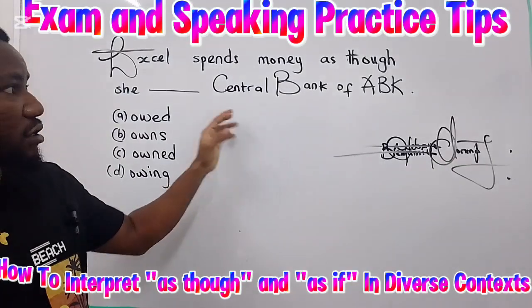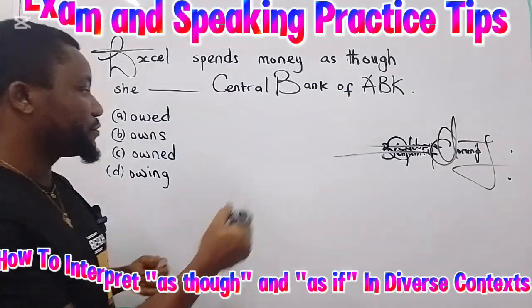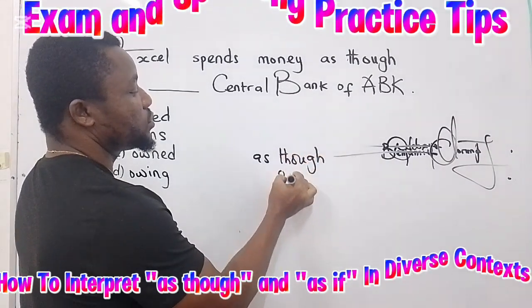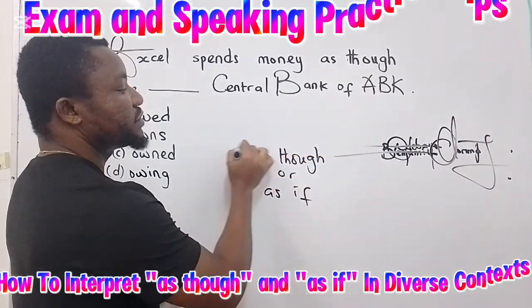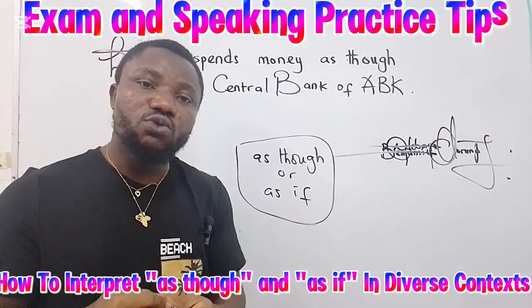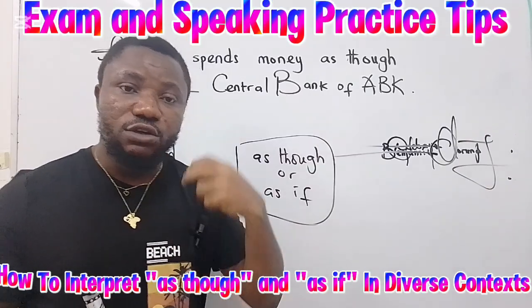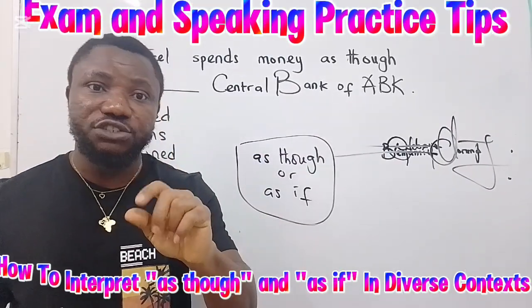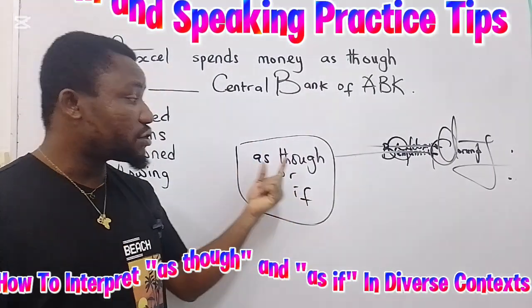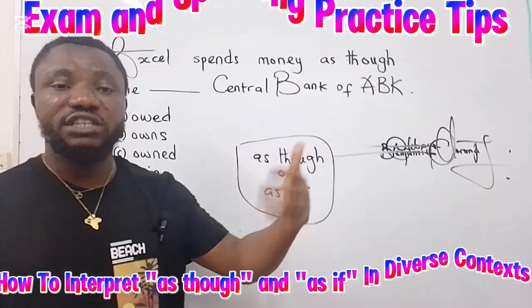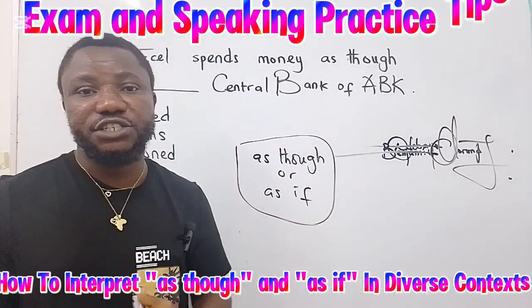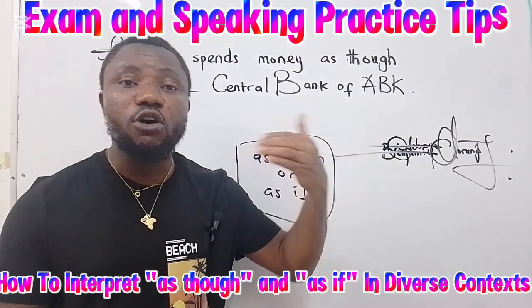Now, when you have the structure of "as though" or "as if" showing up in a sentence or in an expression, two contextual situations are permissible. Two things come to mind. There are two situations that are realizable with these two structures. The first is when "as though" or "as if" is used in an expression that could be talking about a real situation, a situation that is possible.